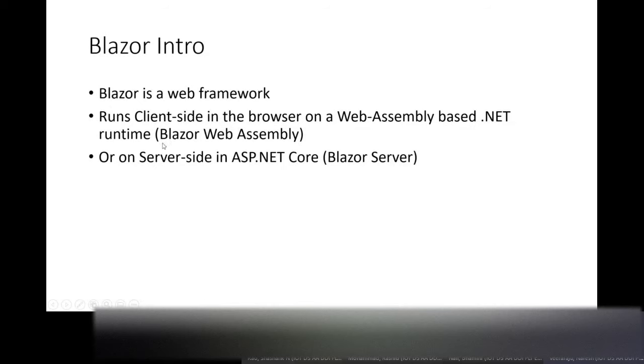So two types of Blazor applications are there: Blazor WebAssembly and Blazor Server. This is defined by Microsoft. The way you write the application will not differ, but the way it is hosted and run will differ. No questions here? Yeah, no questions.